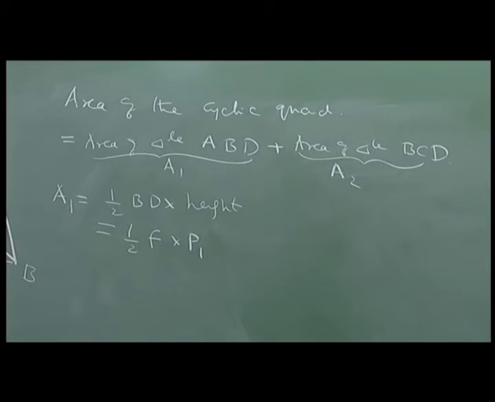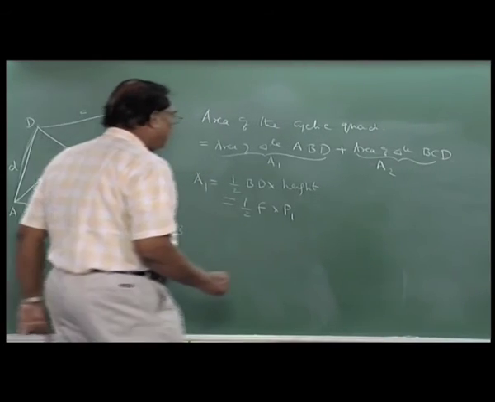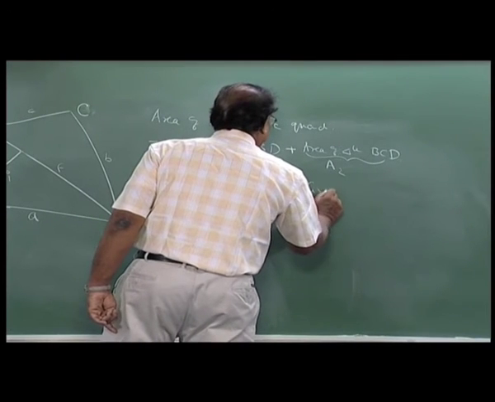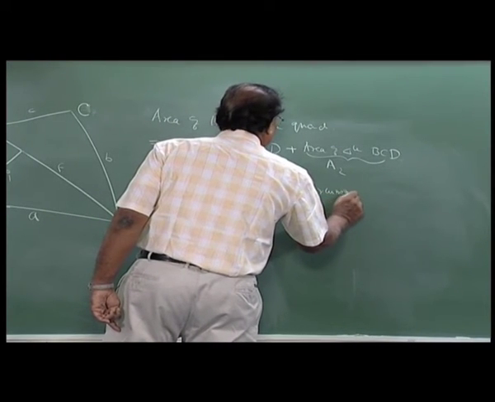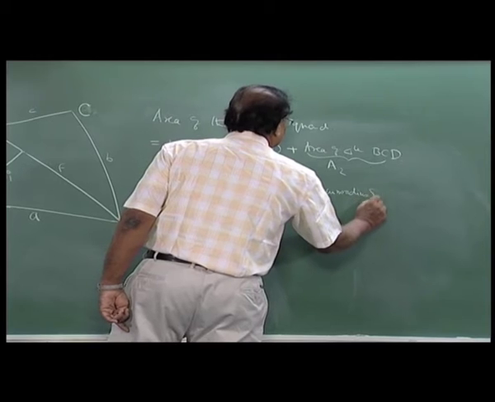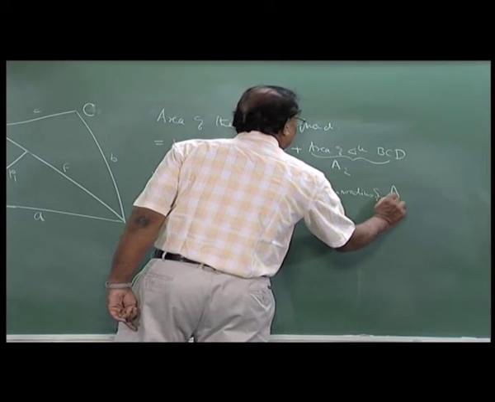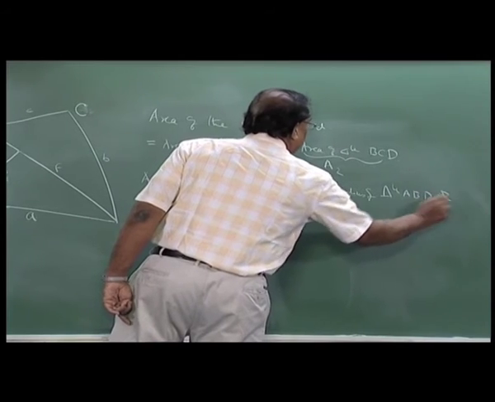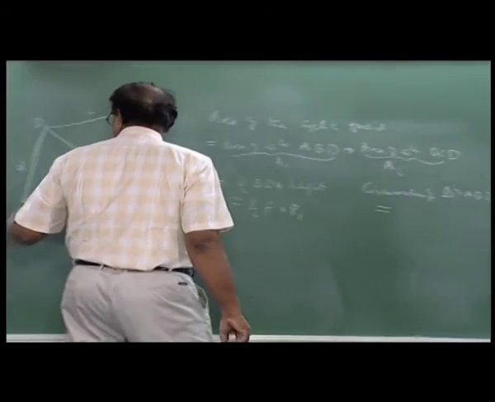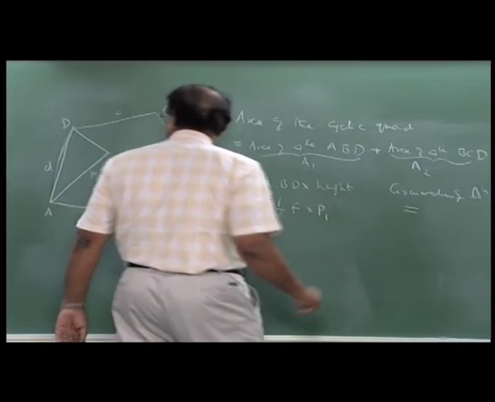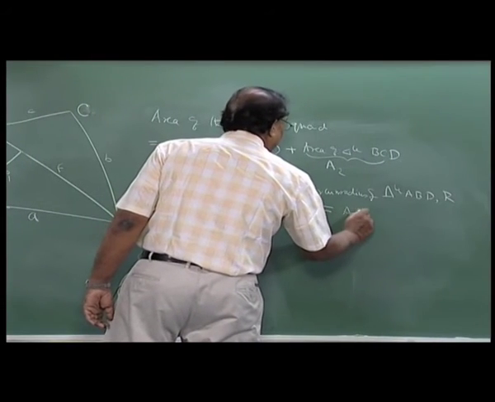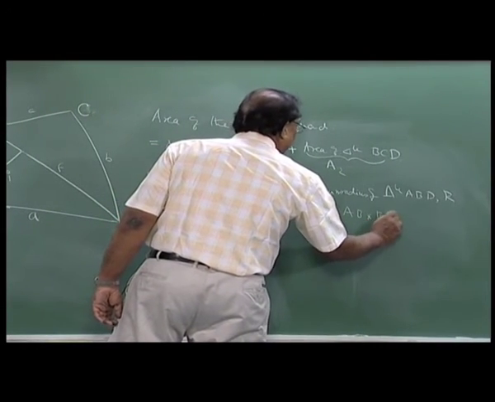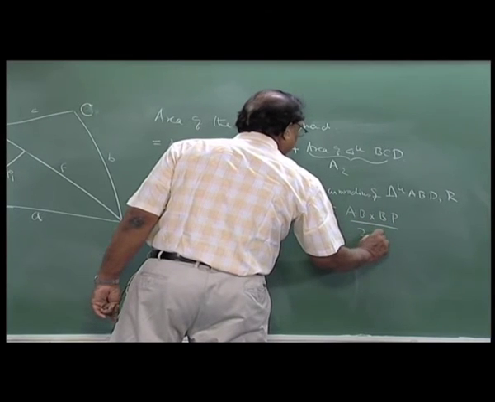Now the circumradius of triangle ABD, if you call it R, is the product of the two sides AB into BD divided by twice the perpendicular.